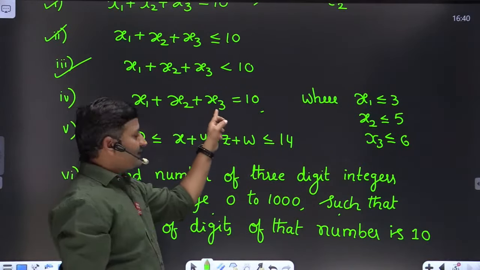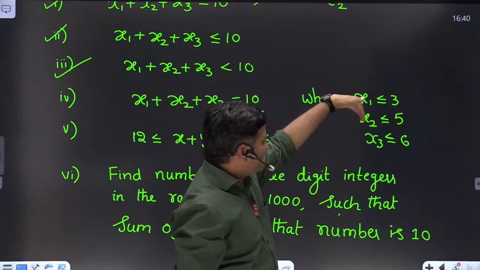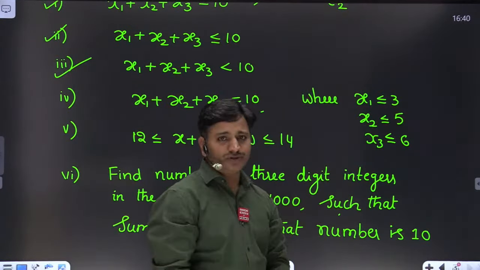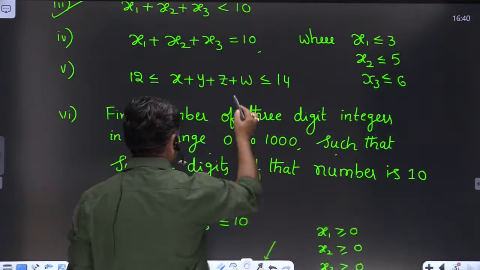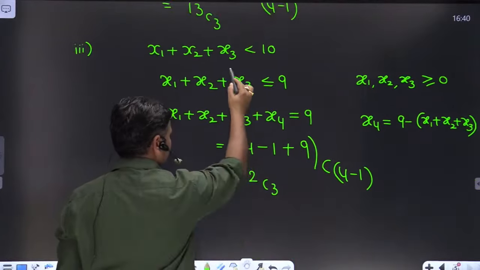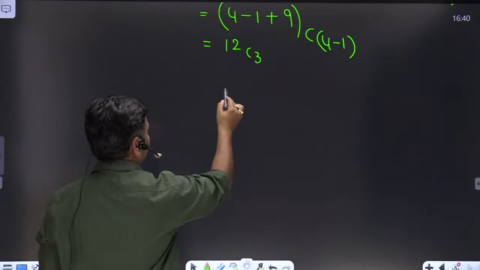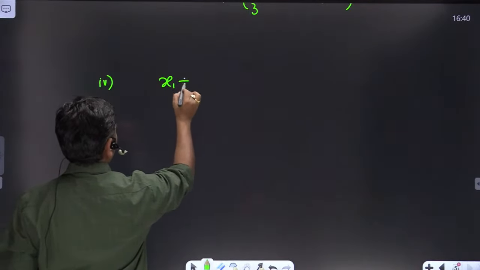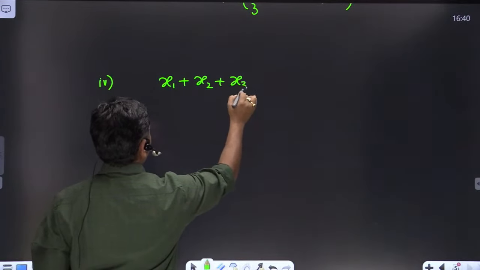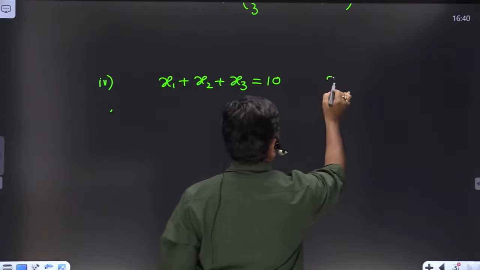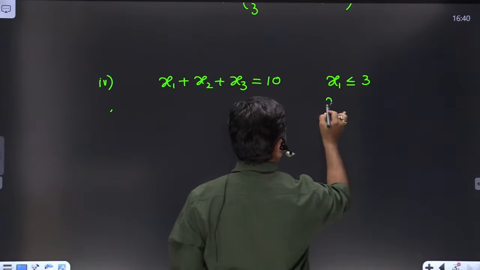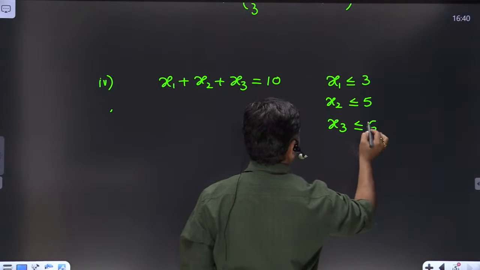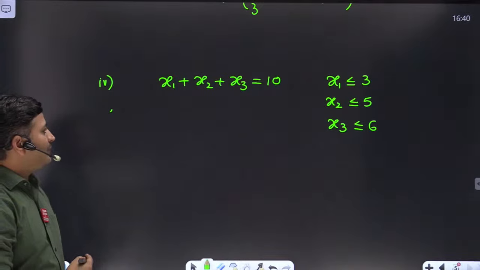Next one, x1 plus x2 plus x3 equal to 10, and each variable is having some explicit constraint, friends. Here x1 can take at most 3, x2 can take at most 5, x3 can take at most 6. So it is the fourth model, friends. x1 plus x2 plus x3 equals 10. We are having conditions x1 less than or equal to 3, x2 less than or equal to 5, and x3 less than or equal to 6. We are having some explicit constraints like this. Then how are we going to solve this kind of problem, friends?